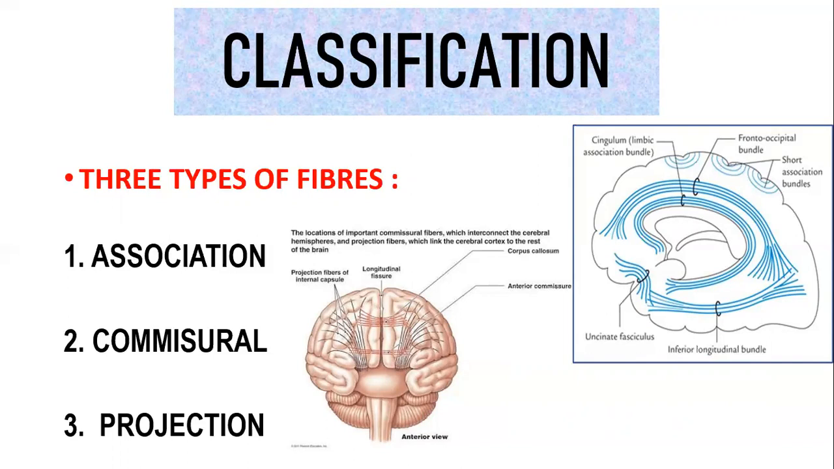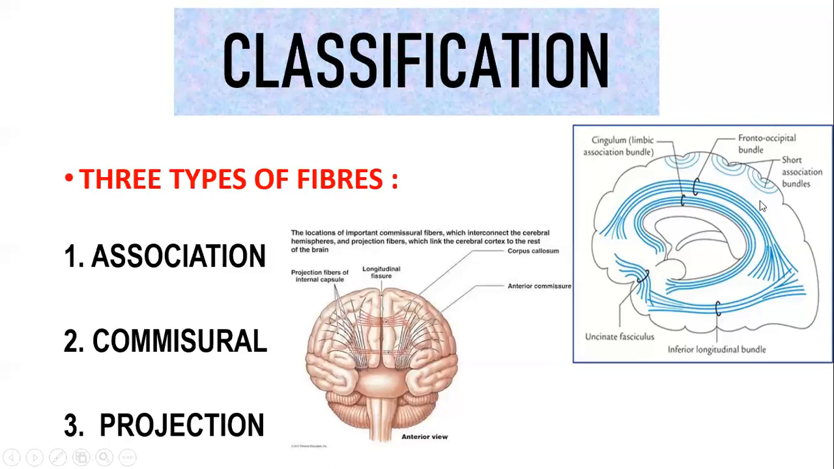In this picture, he has given short association bundles. You can understand that this is a gyrus and this is a gyrus, and the short association fibers interconnect the adjacent gyri of the same hemisphere. Whereas long association fibers are lengthy, comparatively longer. They connect gyri within the same hemisphere. Say suppose this is one hemisphere, a long association fiber can connect this gyrus with this gyrus.